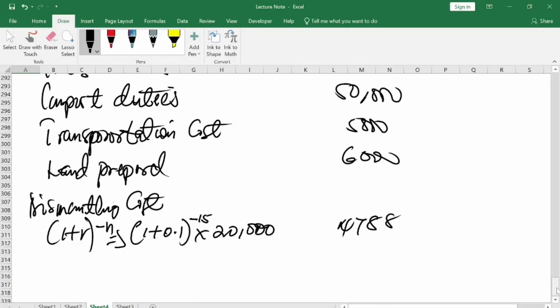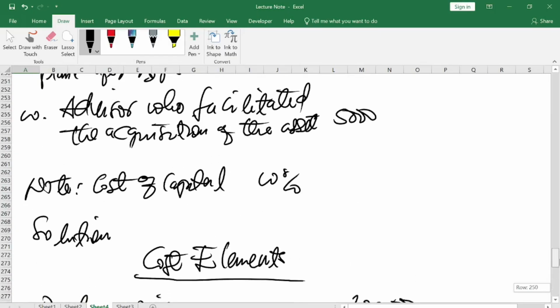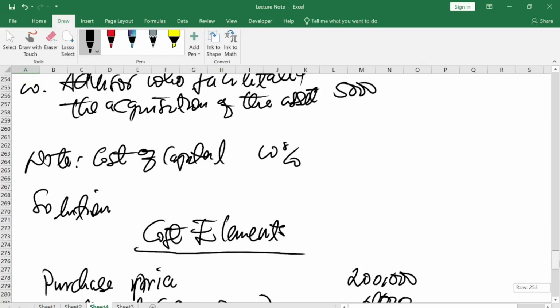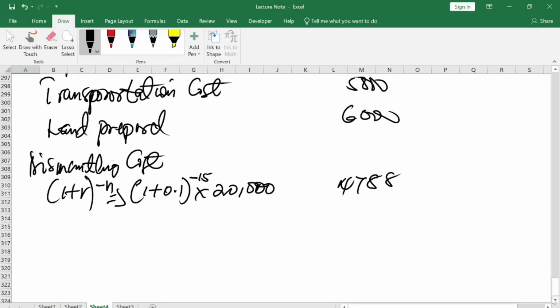4,788. Okay. And then the last element is the advisor who facilitated the acquisition of the house. The cost is 5,000, and this cost will also be capitalized. So you can term it as agent fee.